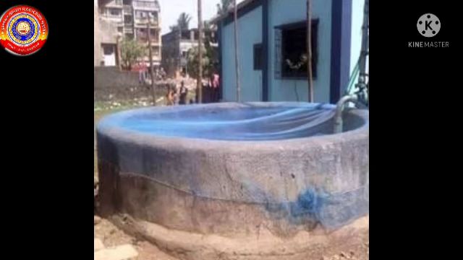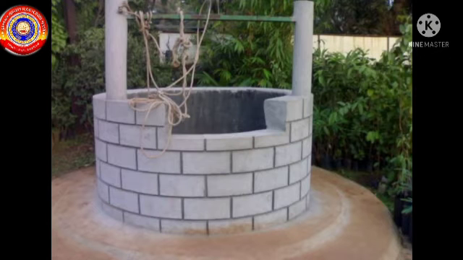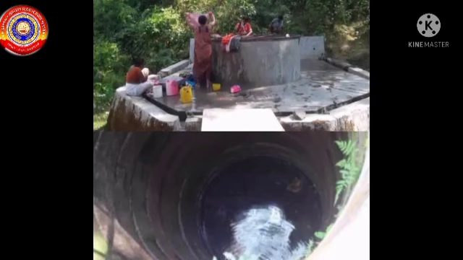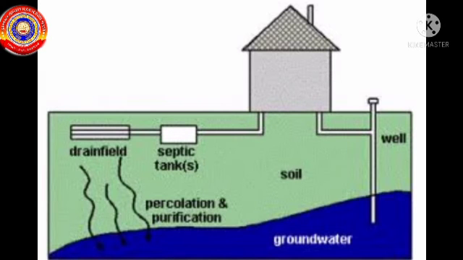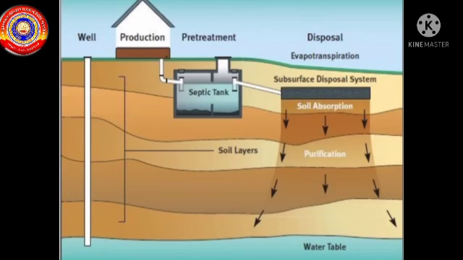First one, we have to cover the well with a net. Second one, the well must have a protective fencing around it. Third one, people do not take bath or wash clothes near the well. And the last one, the septic tank must be kept away from the well.